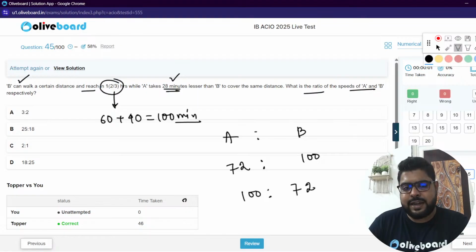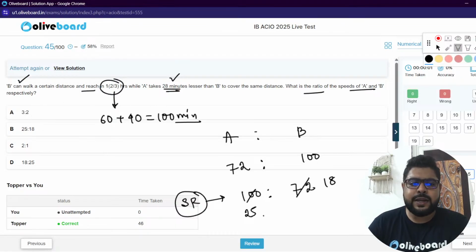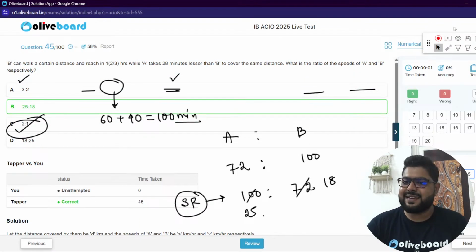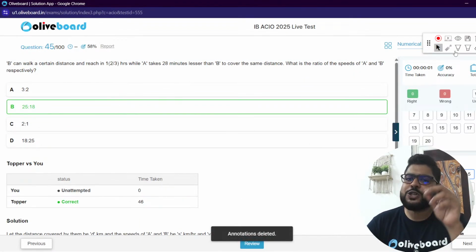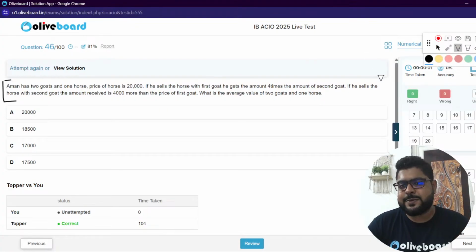This is the speed ratio, sir. Calculate by 4. This is 4/18s, this is 4/25s. So speed ratio will be 25/18. Khatam. This was a very basic question, right? Speed ratio and time ratio are inversely proportional to each other. That's the most basic concept of time, speed, and distance.